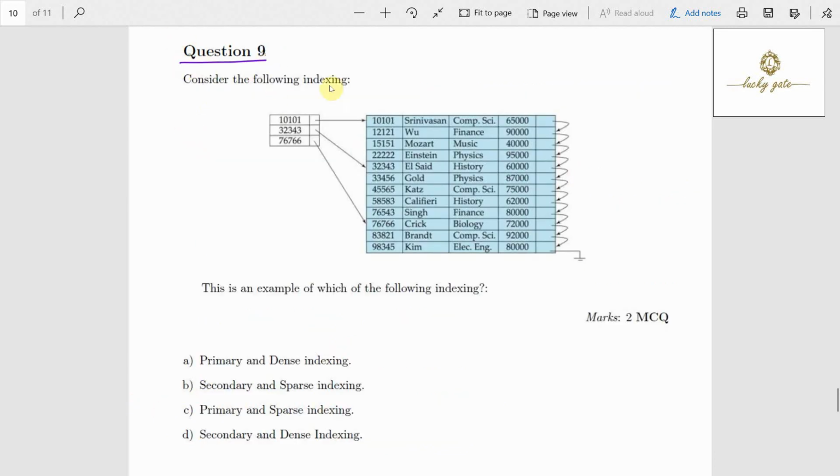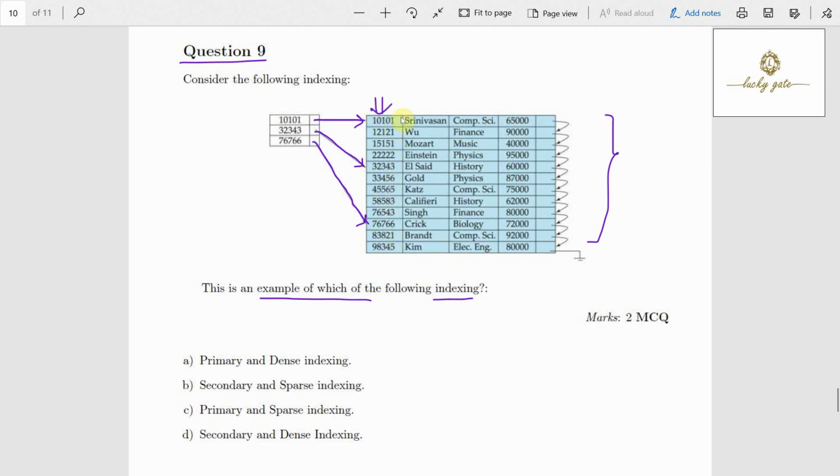Question number 9. Consider the following index. This is an example of which of the following indexes? Observe what indexes are created. Here an index is created for 10101. After that an index is created for 32343. Then it is created for 76766. Observe that the index is created on this column, with respect to this column.